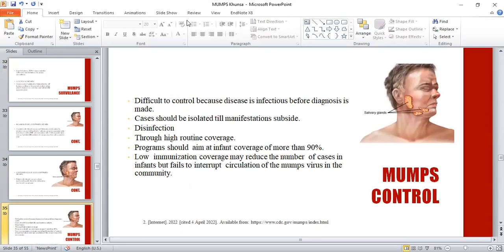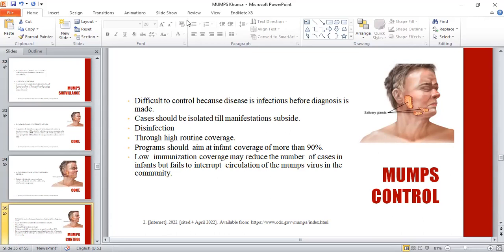So the surveillance systems have to be strengthened, and the cases should be isolated till the clinical manifestations subside. Steps should be taken to disinfect all the belongings of the patient, and the contacts should be kept under surveillance. This surveillance system has to be strengthened in every place for mumps eradication. However, in the near future we would be able to control many infectious diseases.